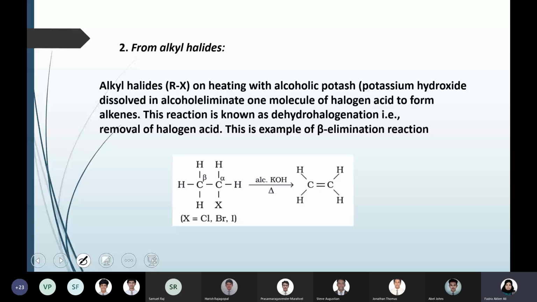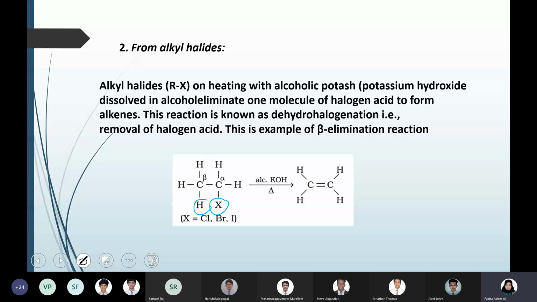When you are removing H and X, from both the carbons one bond is broken, that is removed, eliminated. Then it has to stabilize. How will it stabilize? By making a bond between the carbon atoms. That is how a double bond is formed.